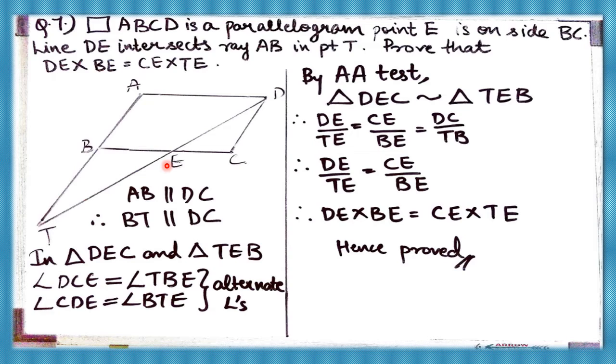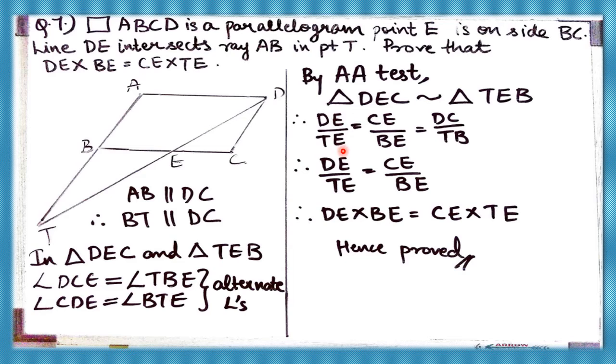Okay, and the other set is angle CDE is equal to angle BTE. So we have two corresponding angles which are equal in measure. That means these two triangles are similar by AA test. Once they are similar we can use these ratios, and once we get these ratios we just multiply the denominator to the other side to prove this part.